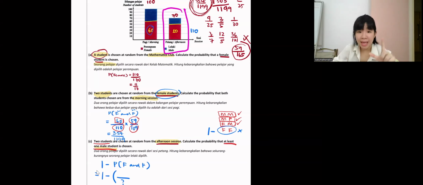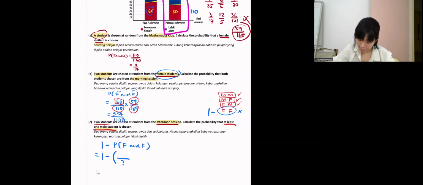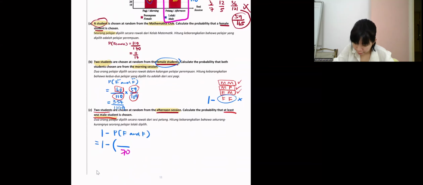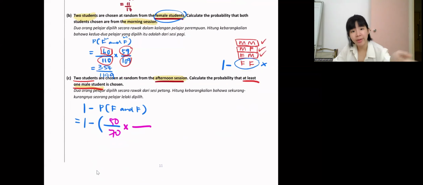So there will be a total of 70 people, correct? 70. Then we want female. Female from this session is 50. Afternoon session has 50 females. N means times. Okay, so if you choose one female already, and the second person is female again, there will be one lesser, which is 49. Then the total will be left with 69.